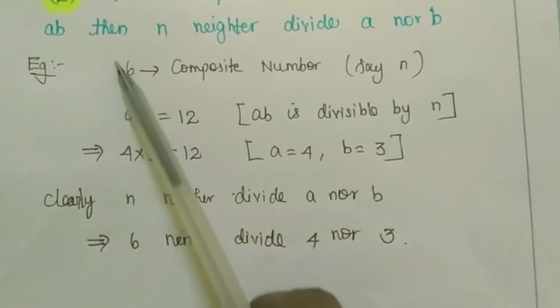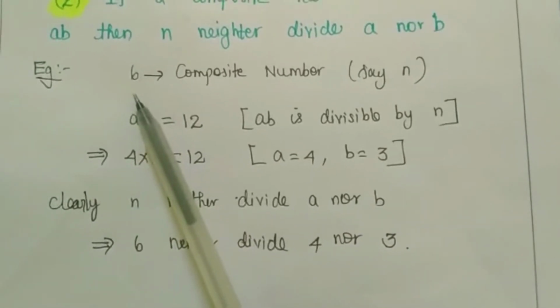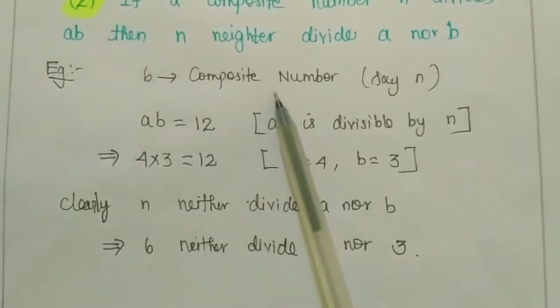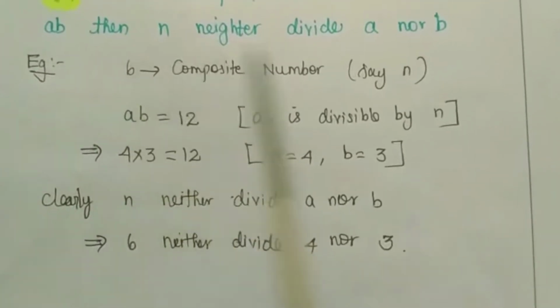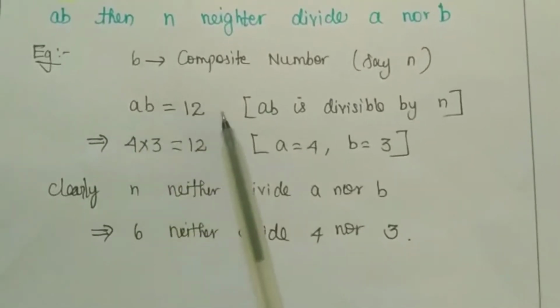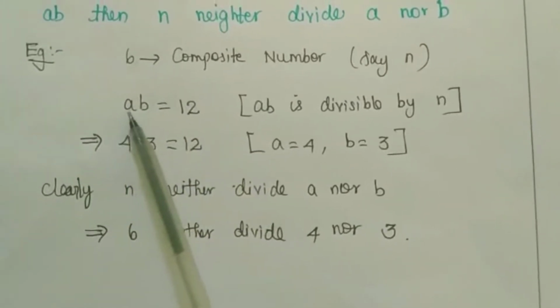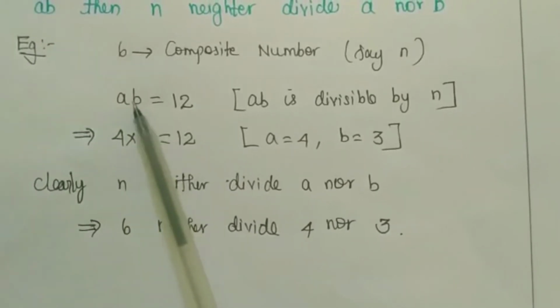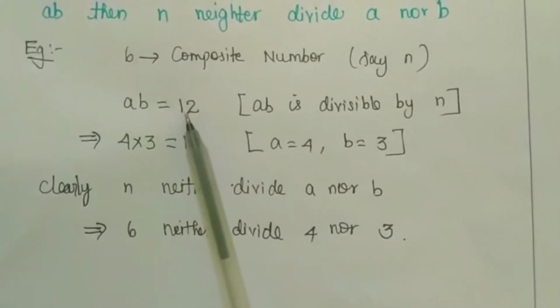I have taken one number, 6. We all know that 6 is a composite number. Okay, the name of 6 is N. So I am taking AB equal to 12. As we all know, A is one number, B is one number. Their product is 12.